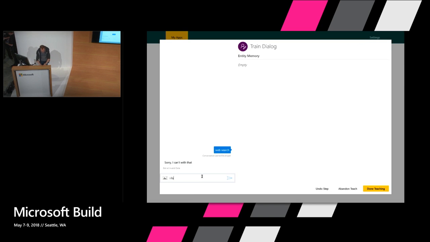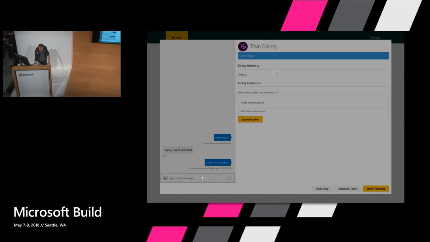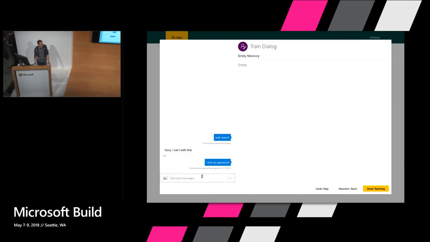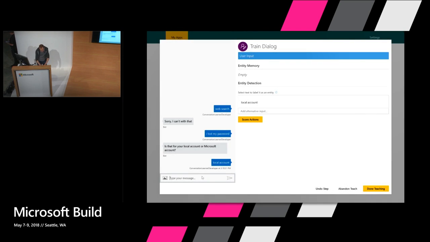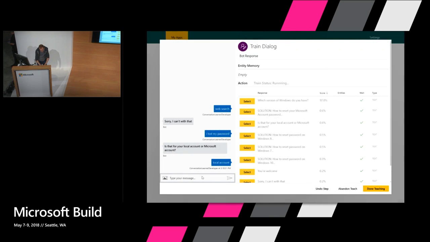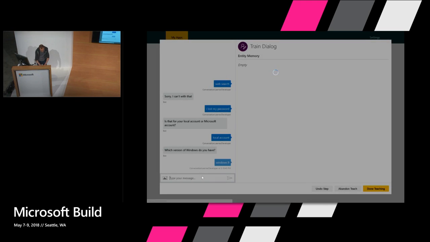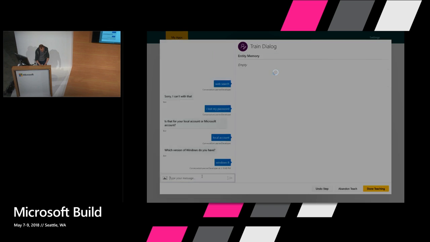Now what happens if I continue this and I say, I lost my password? So here you can see the conversation has gotten back on track, even though we've never seen a flow quite like this before. Let's say that's for my local account. And which version of Windows do you have? Yeah, so far, so good. And let's say now we were to say, I don't know, Windows 8. And I don't think we've ever seen this flow before either.